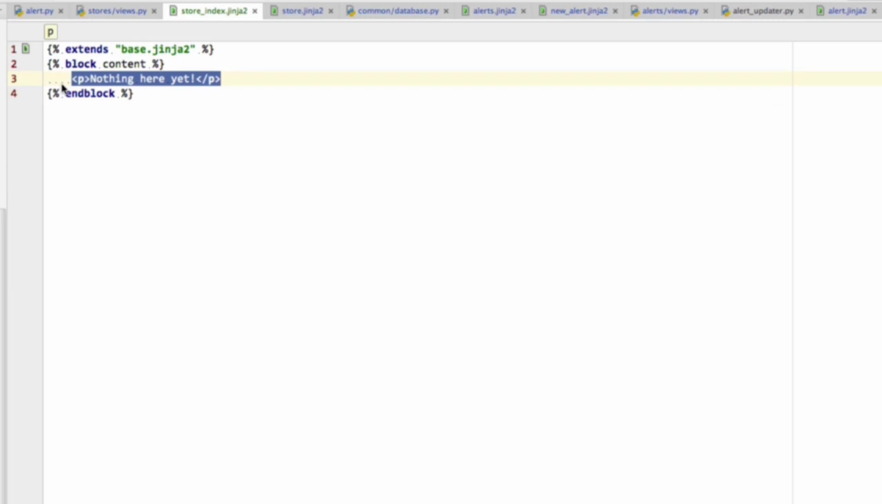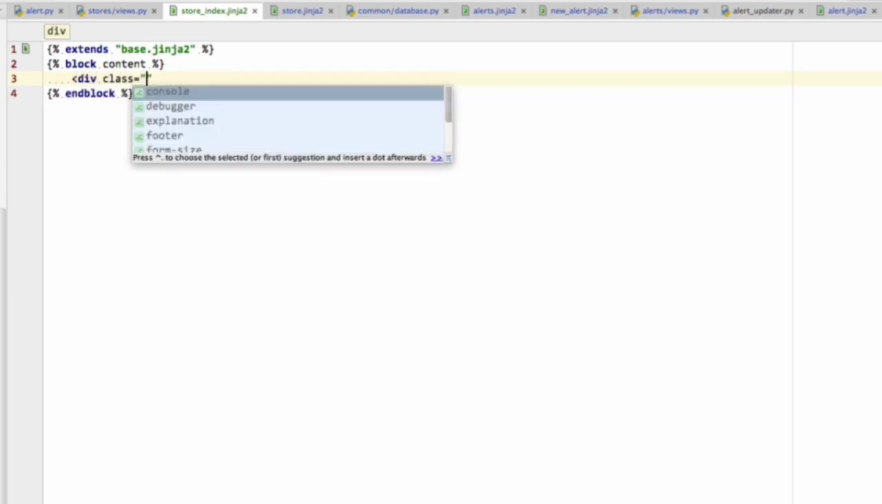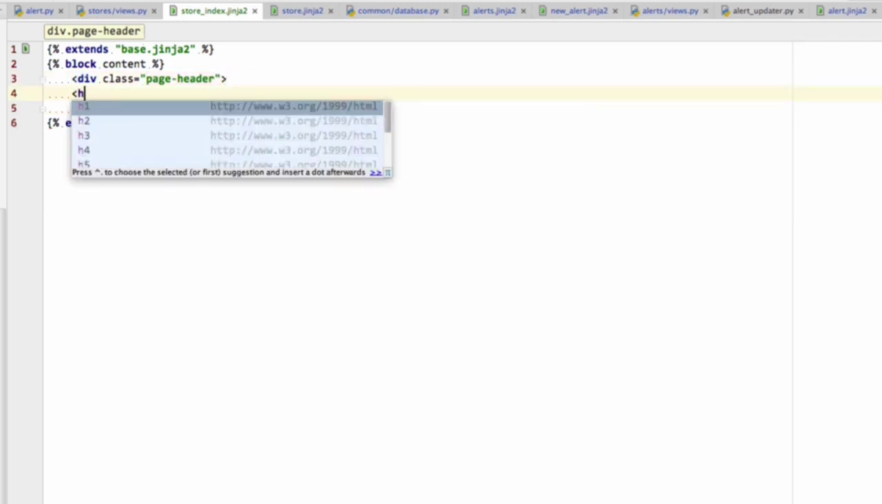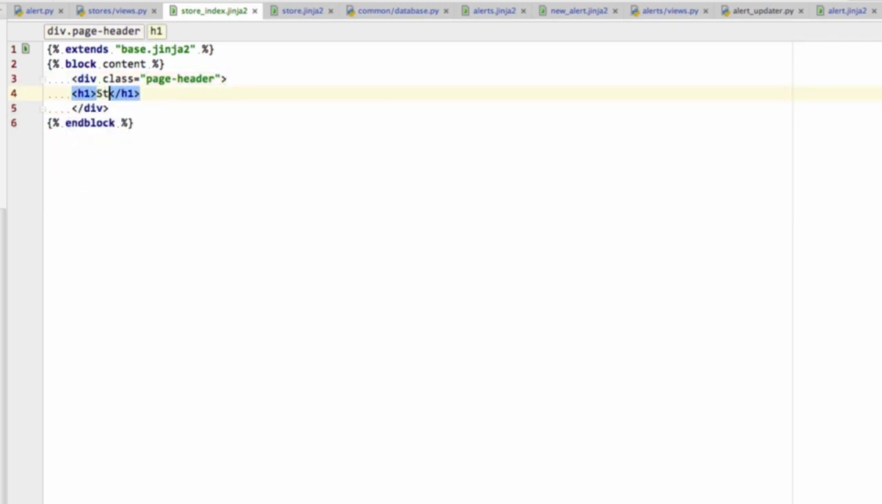This index template is going to have a div, which is going to be the page header. And we know all of this already. So let's do that. And then an h1, which is going to be stores. And then a small tag that is going to be the list of supported stores. Perfect. And then we can indent that slightly.